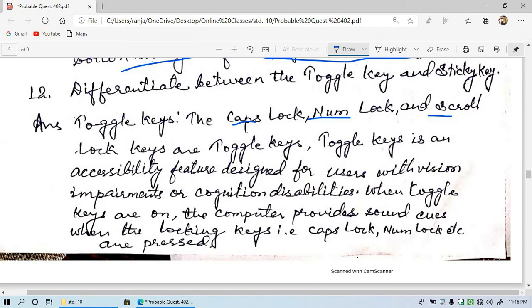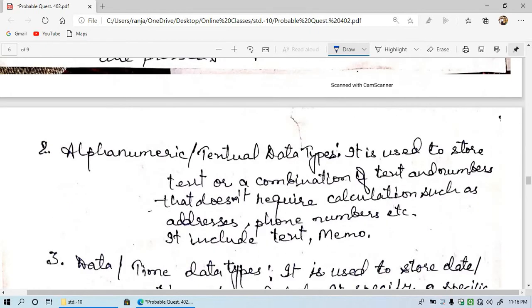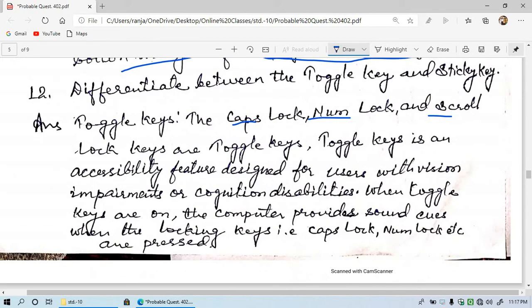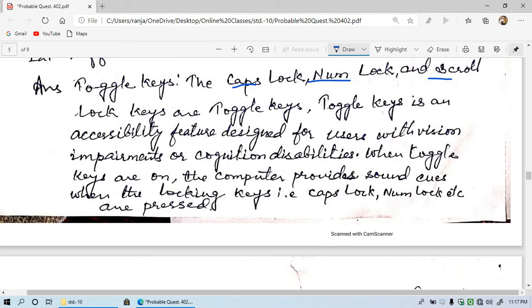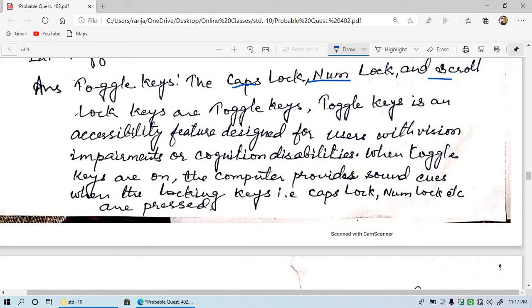So toggle key is the feature by which people who have a problem with vision can write or do anything with the help of shortcut keys like num lock, caps lock, and some more keys here, scroll lock.